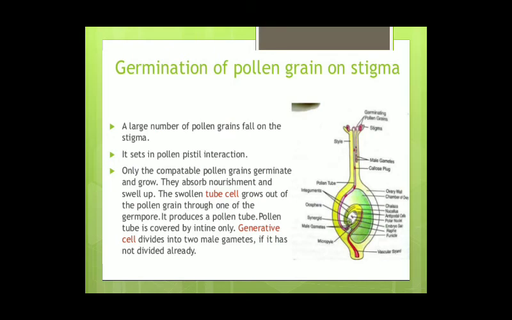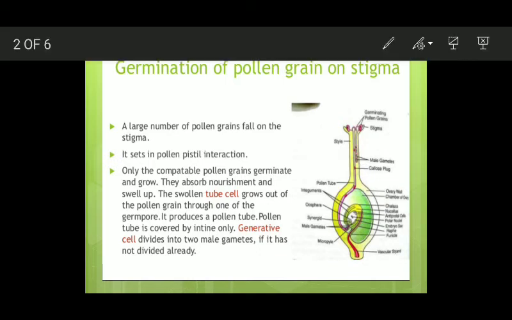Now there are different steps which occur prior to fertilization in angiosperms. We will try to discuss these steps one by one. The first step that we are going to discuss is the germination of pollen grain on stigma.